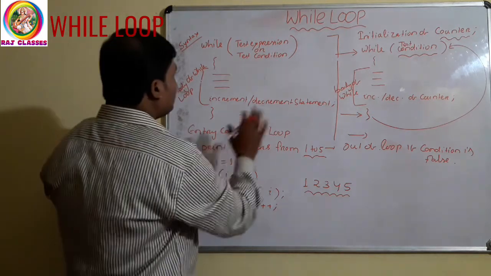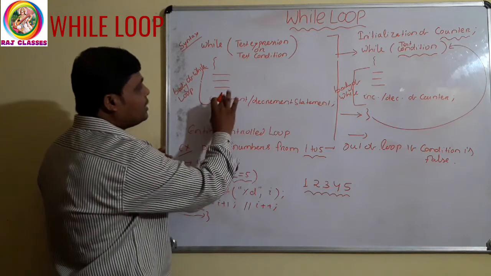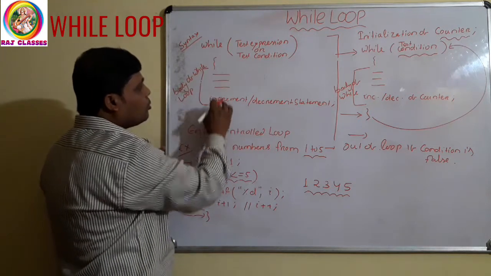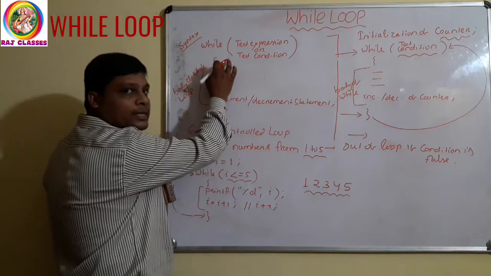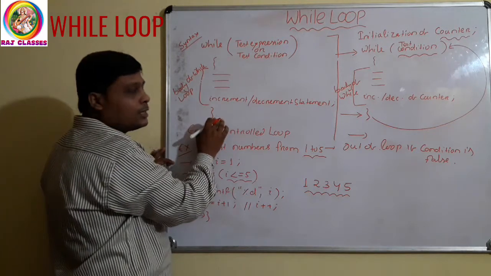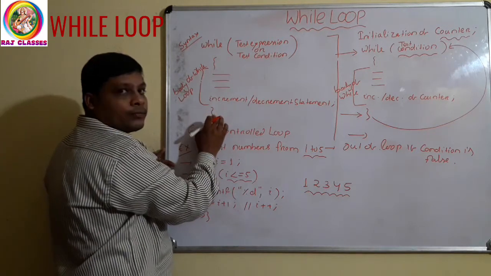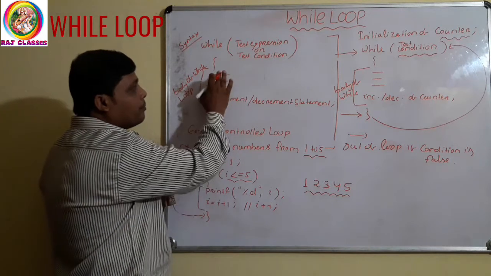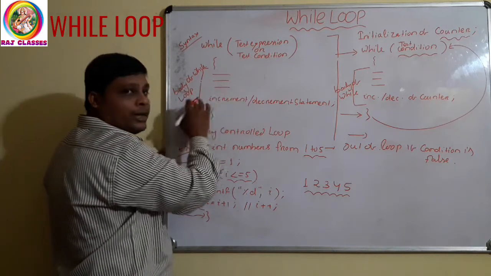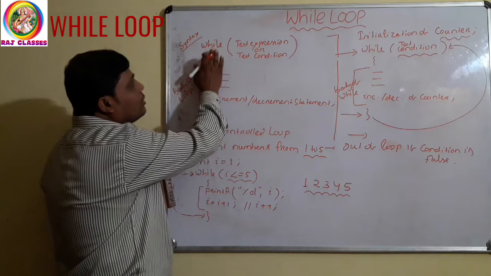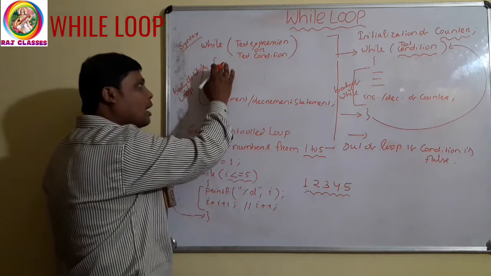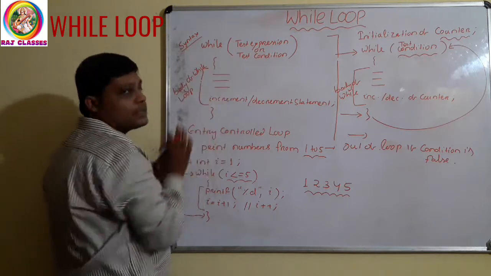Clear? Just see. In the while loop, these two curly braces, that is the opening curly brace and the closing curly brace, are not mandatory. But if you are writing more than one statement under the while loop, then you have to give these curly braces.